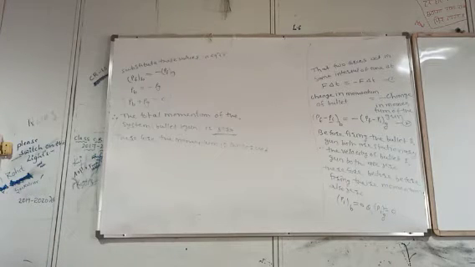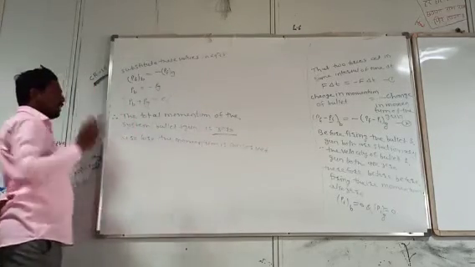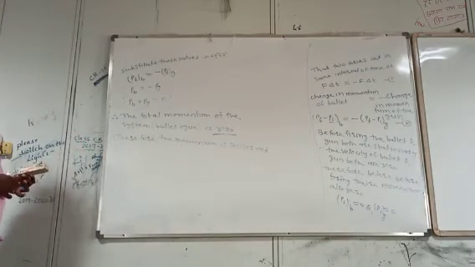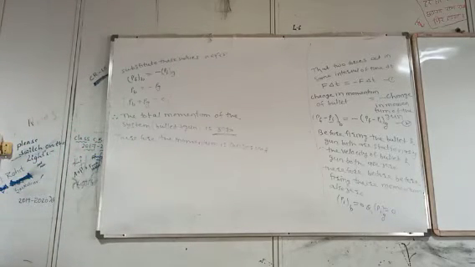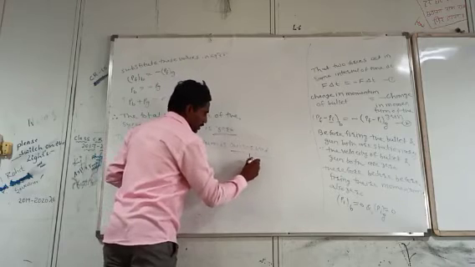If the net external force acting on the system is zero, then the total momentum of the system is zero. This is called the law of conservation of momentum. Conserve is nothing but constant.